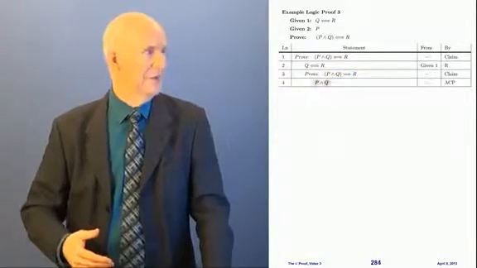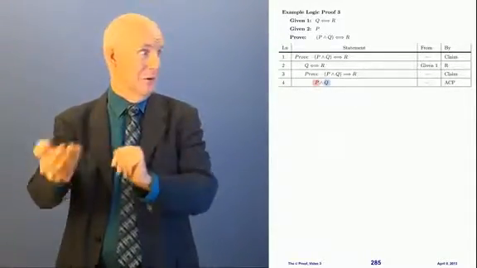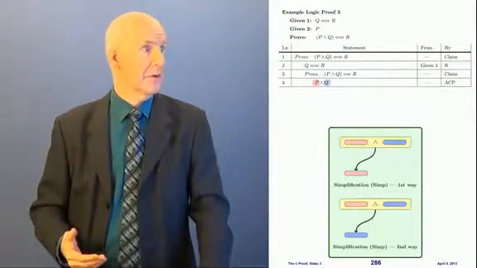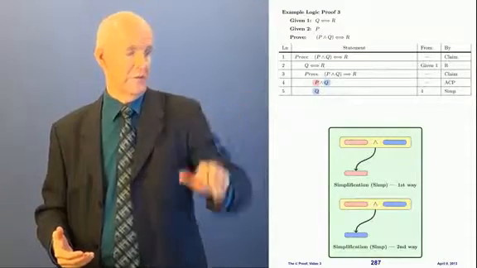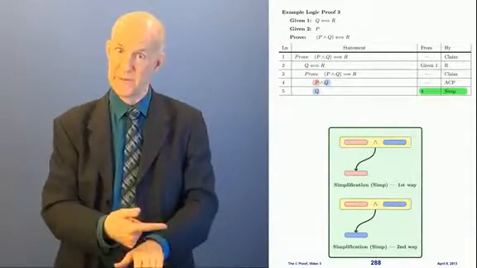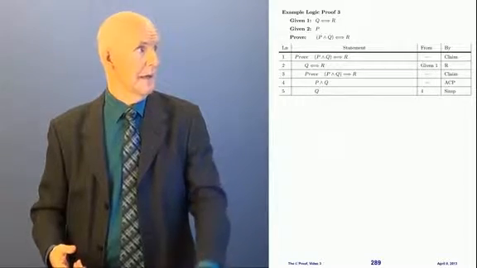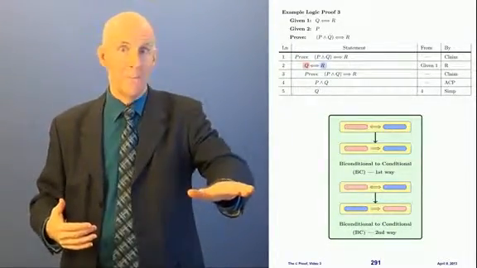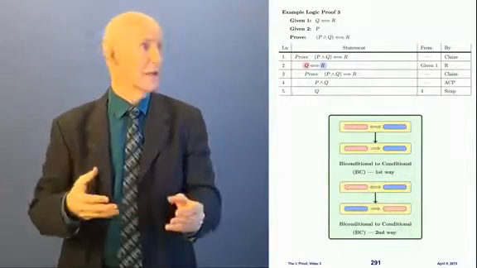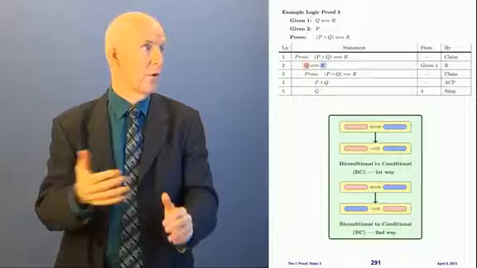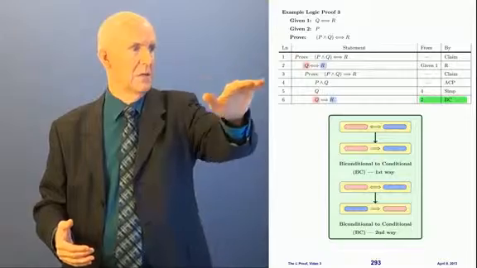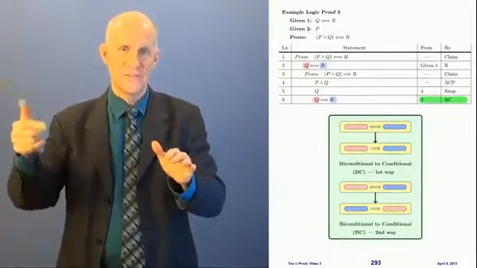Going a little faster now. All right, now look at this thing here. This is P and Q. Well, that's a conjunction, so I can use my rule of simplification to break that apart. And I'm going to take Q. I want Q here. All right, so that comes from line 4 by simplification. Okay. And now I'm going to look up here at line 2, which says Q if and only if R. That's a biconditional. I'm going to split it apart using this new rule, biconditional BC, to break it into one of the conditionals. And I can get either way. The one I want is the forward one. So I'm going to take Q implies R. Okay? So that came from line 2 by BC. I split the biconditional into a single conditional going forward.